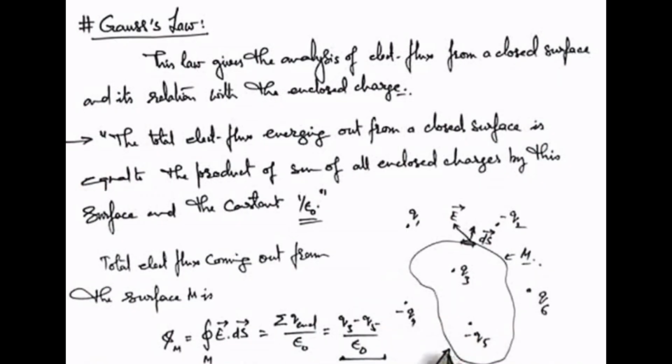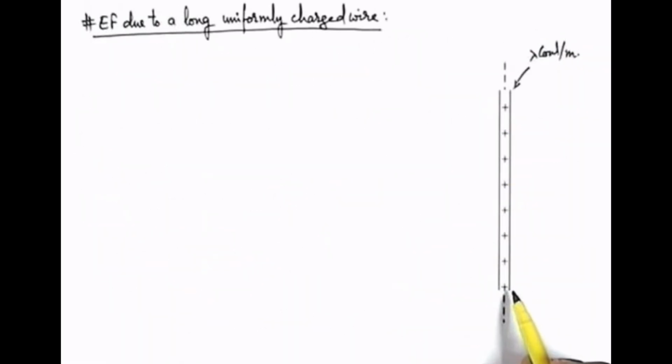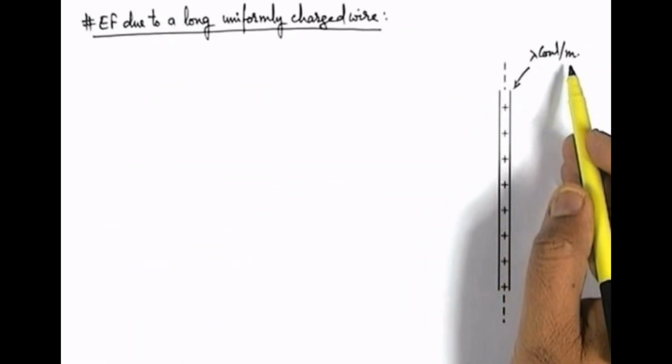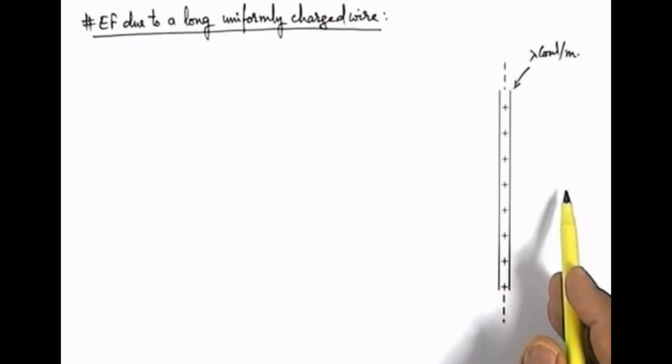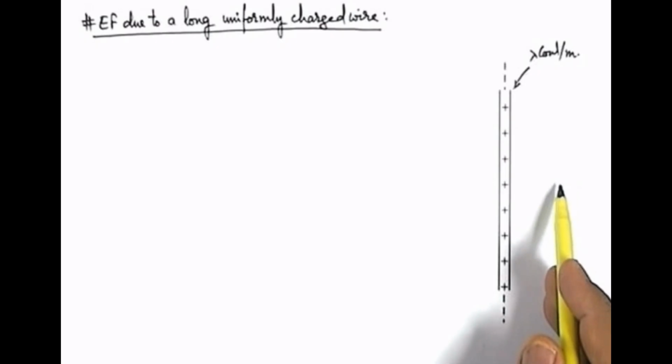The surface on which Gauss law is applied is generally termed a Gaussian surface. In this case, the surface M is our Gaussian surface. Say there is a uniformly charged wire, charged with a linear charge density lambda coulomb per meter, and we are required to find the electric field at a point at some radial distance from this wire. Then by using Gauss law, we need to consider a Gaussian surface such that the point where we wish to find the electric field lies on the Gaussian surface, and at every point of the surface the electric field is either parallel or perpendicular to the surface.